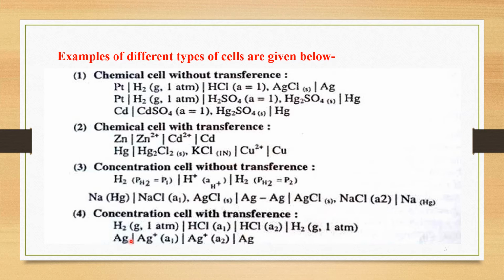The second important example is of the silver electrode: Ag, vertical line, Ag+ with activity A1, vertical line, Ag+ with activity A2, vertical line, Ag. So in short, we can focus on these examples of the 4 different types of cells.